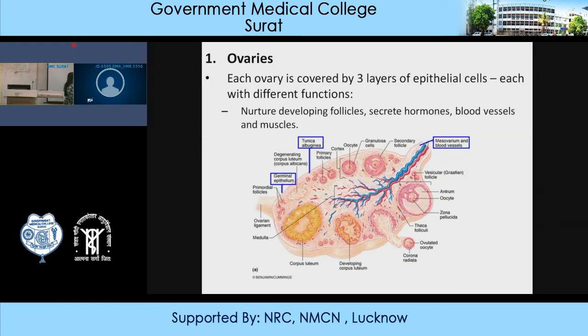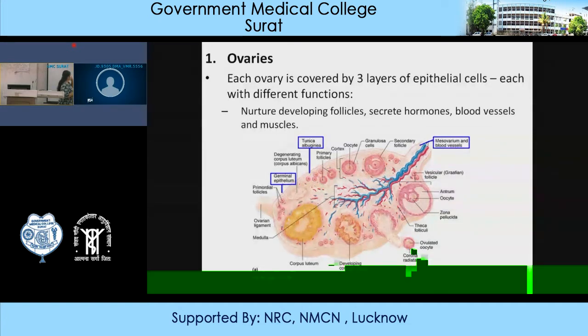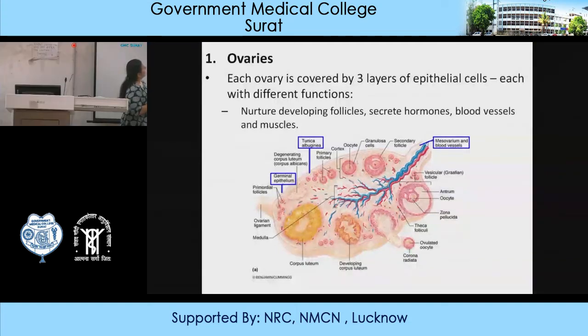See the size of the cells, they are very small. Initially mitosis takes place with increased development of these cells, and ultimately lots of primordial follicles are formed. Then there will be primary follicles because they are covered by granulosa cells and thecal cells, and these follicles are known as the primary follicles. In the ovary there are 2 parts, cortex and medulla. The medulla consists of connective tissue and stromal cells, and the cortex consists of the germinal epithelium and the thecal cells, and the ovum which is covered by the granulosa cells.